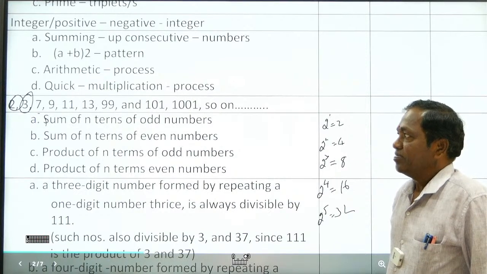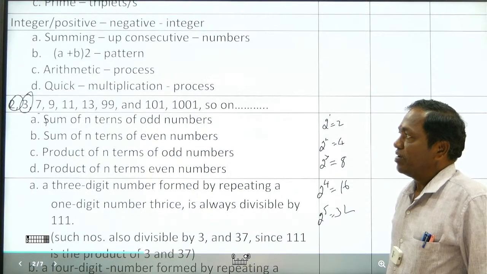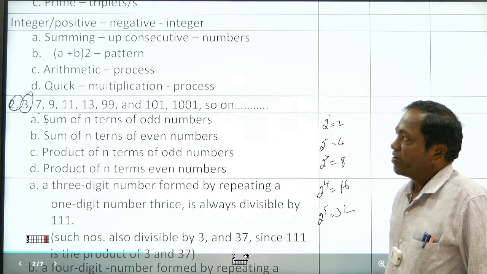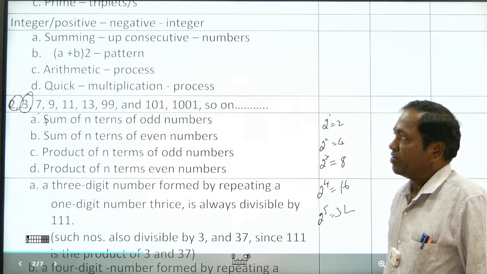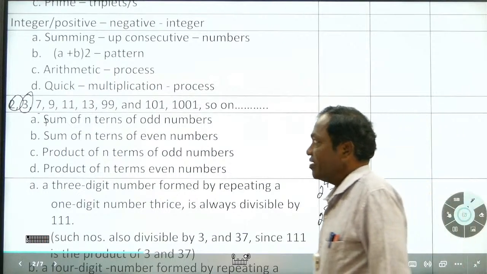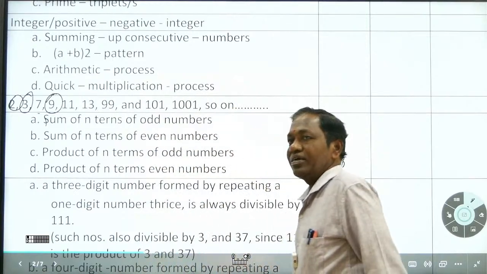Next one, 7. So 7 is another prime number. We don't find much uniqueness further; we have to find out. Then 9. For 9, you can see there are many things. I have to take 7 out of the list.